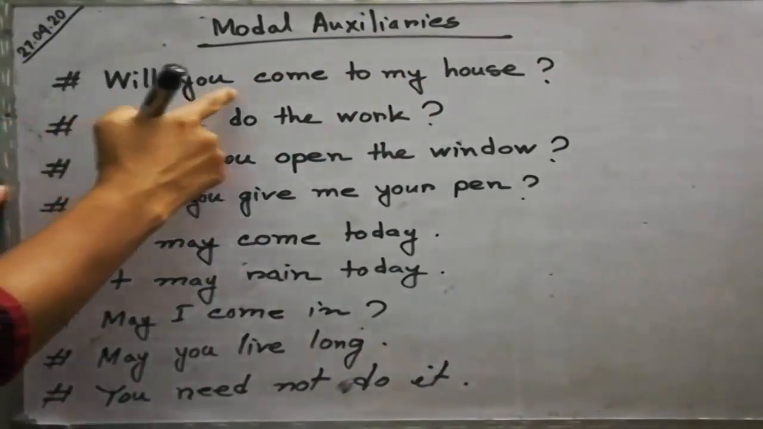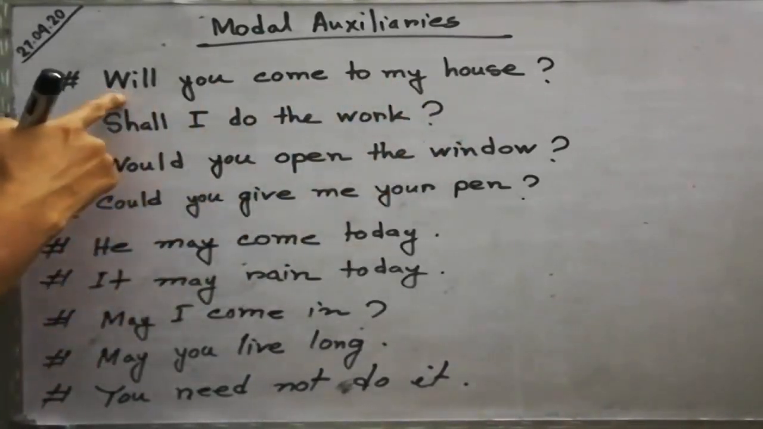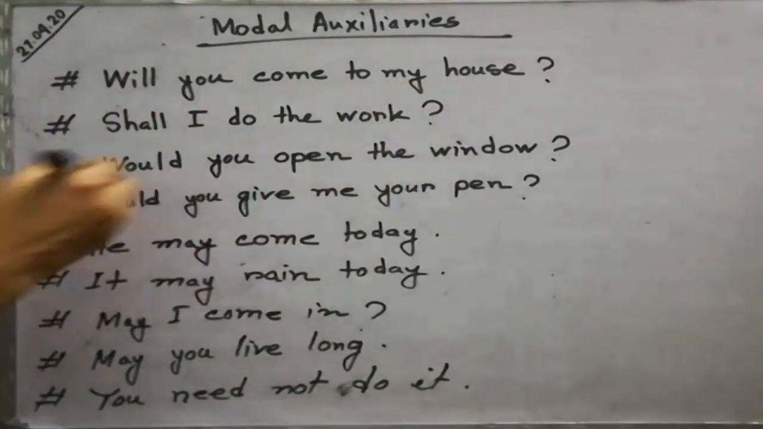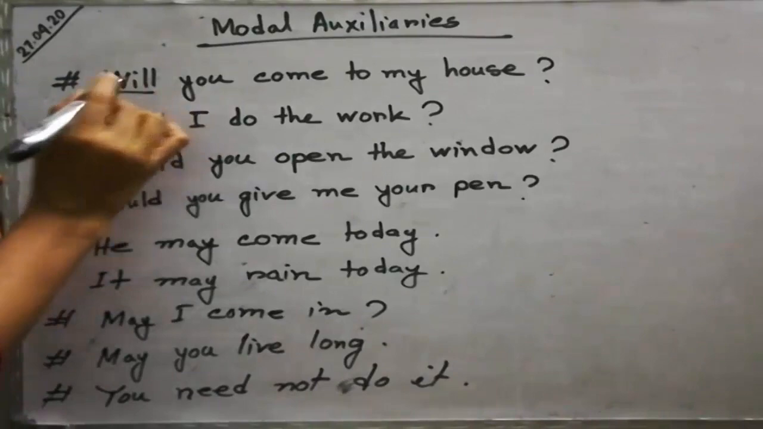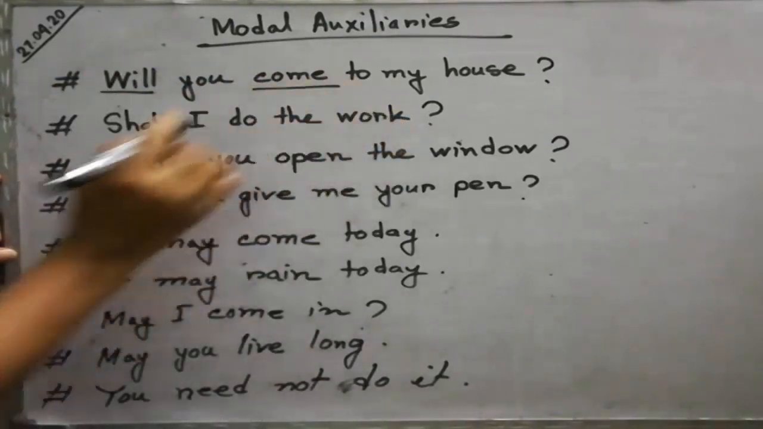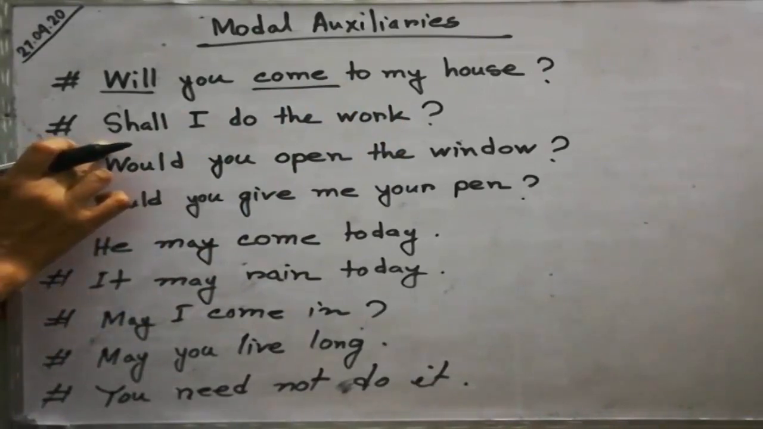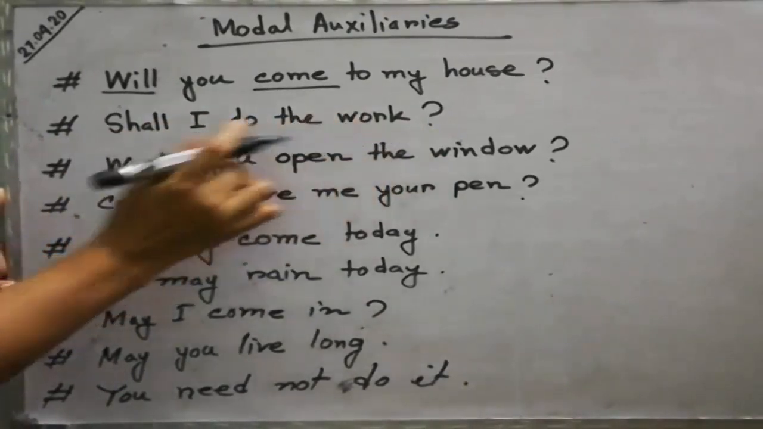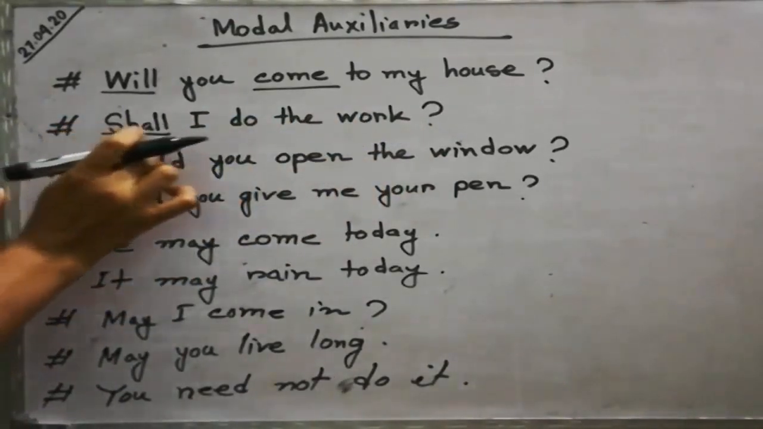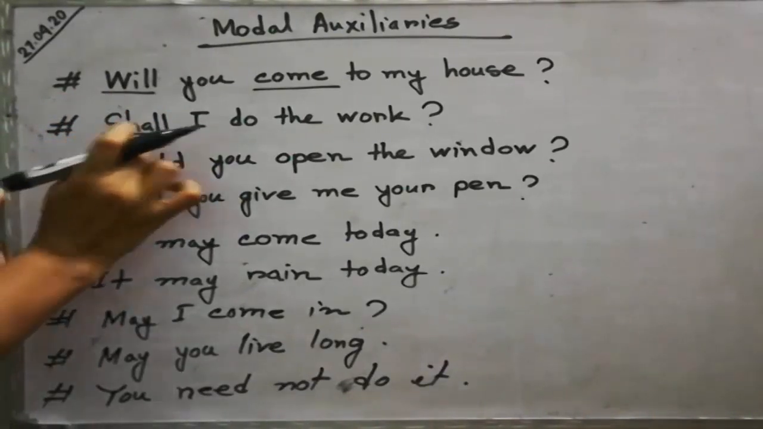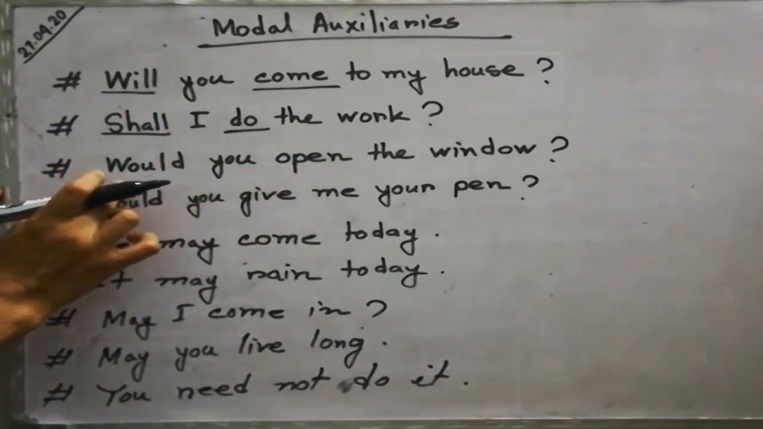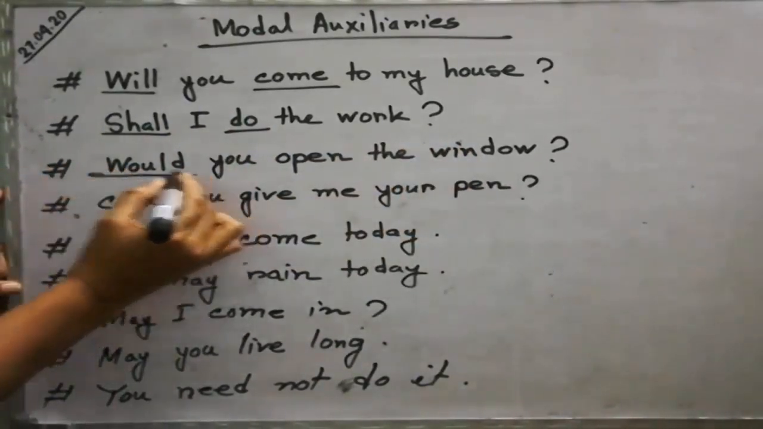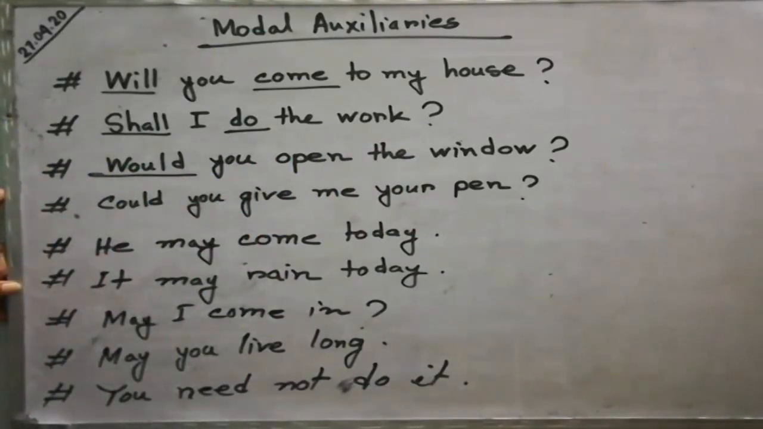Look at, will you come to my house? So will, I use here the modal auxiliary will to make a question. We'll read will as an auxiliary verb and come here as the principal verb. Look at, shall I do the work? I use the modal auxiliary shall to make a question. So shall is a modal auxiliary. We'll write auxiliary verb and do principal verb. Look at, would you open the window? That is a request. I use the modal auxiliary would to make a request. That is, would you open the window?